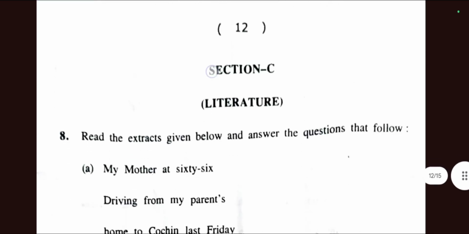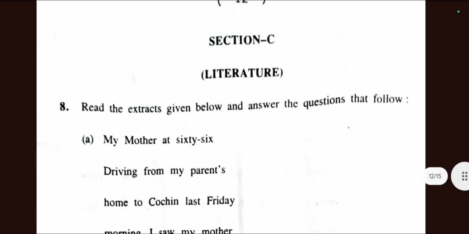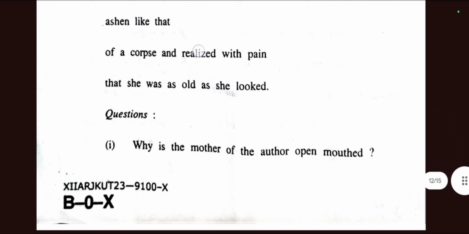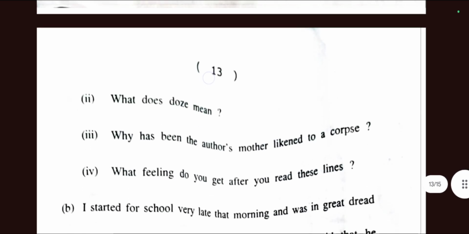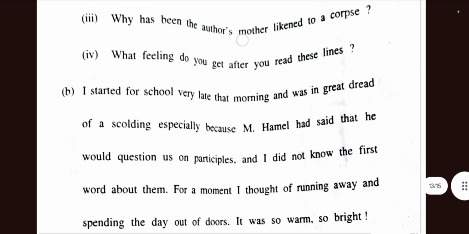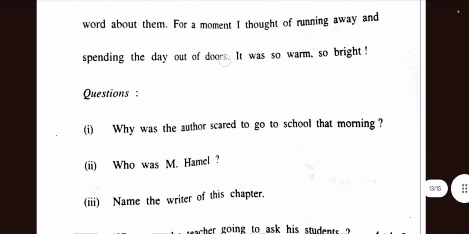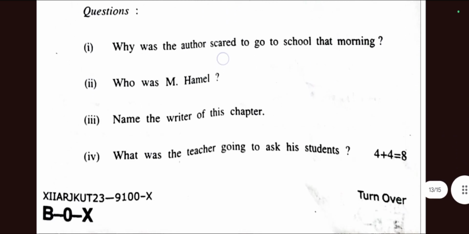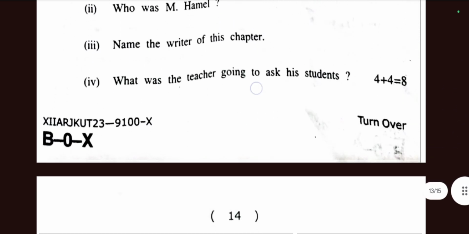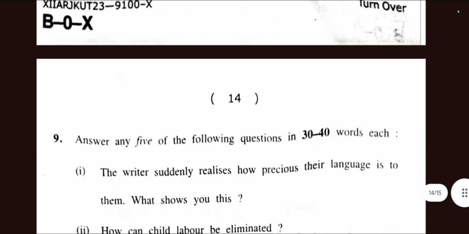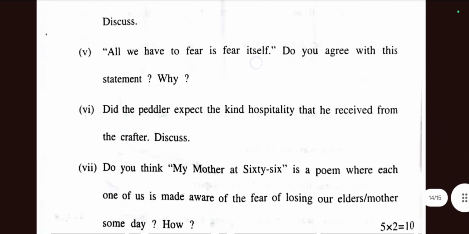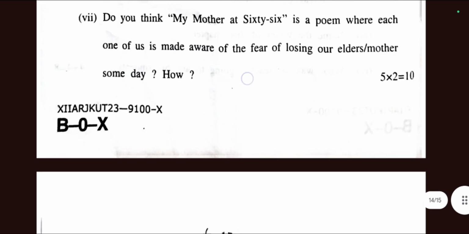So next, let's move to section C. There is literature. Here is everything from your book, as I can guess. There is everything from your book, simple questions and answers which you can check. The most important part of the literature part is My Mother at 66, which is an important poem, and read it carefully. I have again told you to read it carefully and just answer the questions. You will get everything from your book.